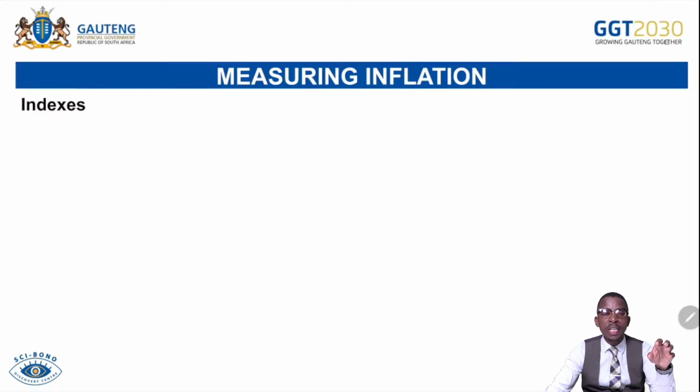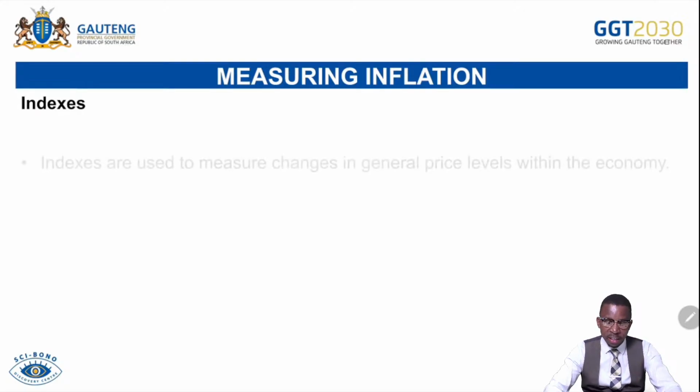Within the monetary policy, there's a Monetary Policy Committee that consists of 7 executive members that include the governor of the Reserve Bank. Those people meet 6 times a year, where they review every 2 months. They review changes in the consumer price index, or CPI, which informs them about the possible increase or decrease in inflation. If they see that inflation will be increasing rapidly, they use the interest rate to try and reduce that inflation. If they see that inflation is too low, below the target range, they also use the interest rate to ensure that inflation increases.